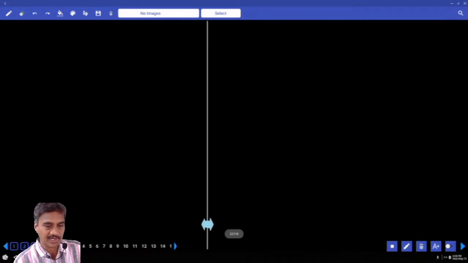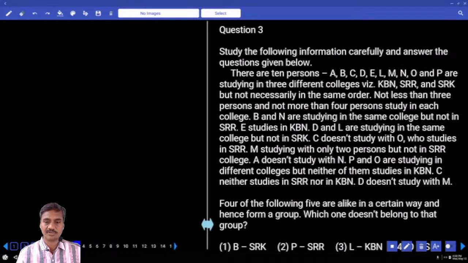Now in this PO prelim, question number 1 onwards. Now question numbers 1 to 4, and these 4 are based on distribution, common parameter distribution. Now here there are some 10 students studying in only 3 different colleges.